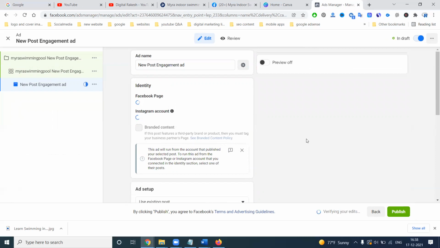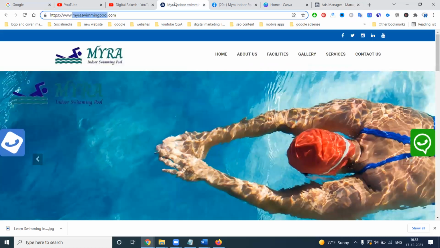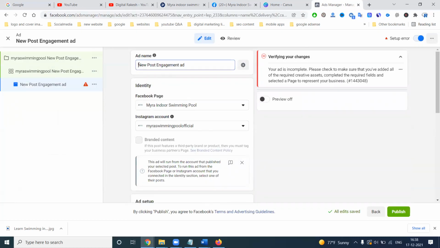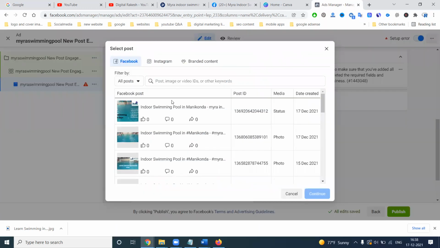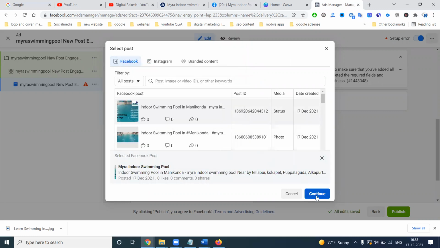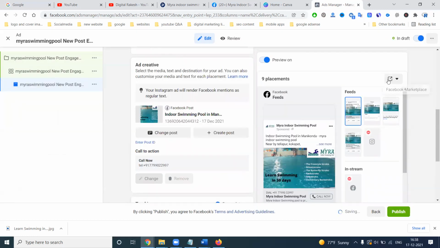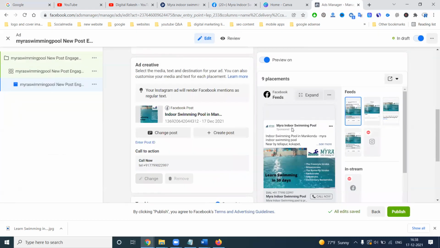After this, we can immediately select it here. Next one, use existing post. Select the post. Now this will be done. Click here, continue. When people click this one here, share link, here is the option.